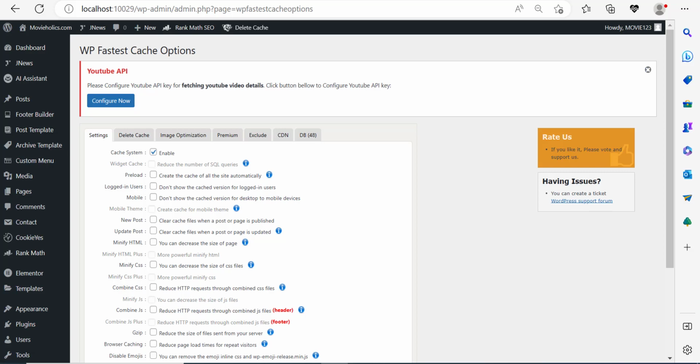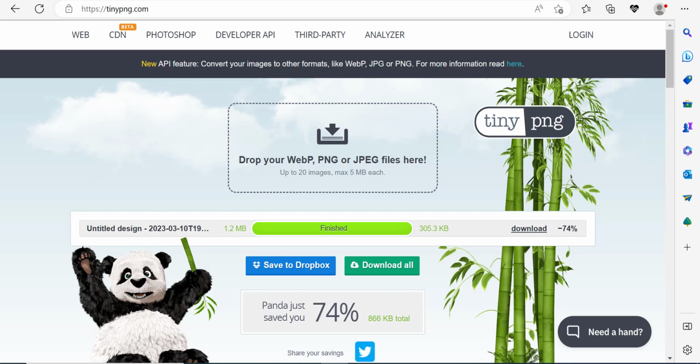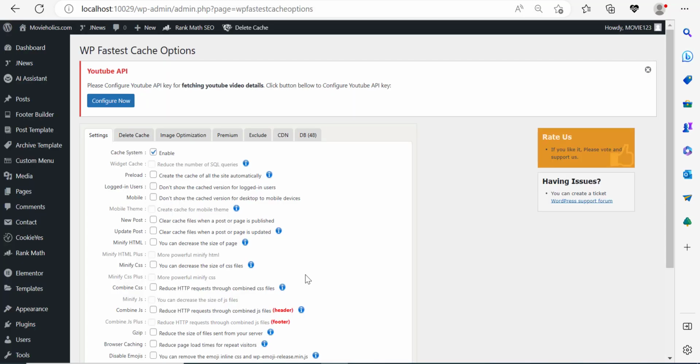So make it a habit before using any image on your website. Make sure that you minify that image using TinyPNG or any website similar to it before uploading it to the website. Because if you upload the bigger size image, the bigger the size of your website gets. And the bigger the size of your website gets, the slower it will get.